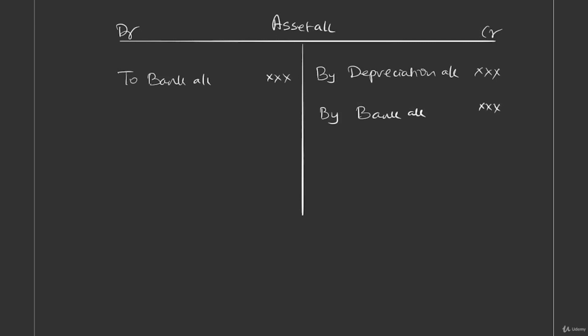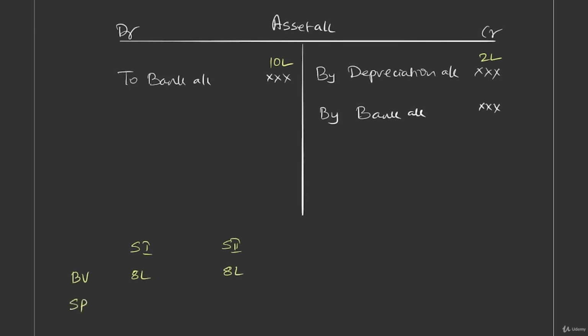Okay, so I'll try to put some numbers here. Asset purchased for, let's say, 10 lakhs, depreciation provided for 2 lakhs. So what is the book value of the asset now? 10 lakhs minus 2 lakhs, 8 lakhs. Let me put that. I'll say scenario 1, scenario 2. In scenario 1, what is the book value? 8 lakhs. Scenario 2 also book value is 8 lakh.